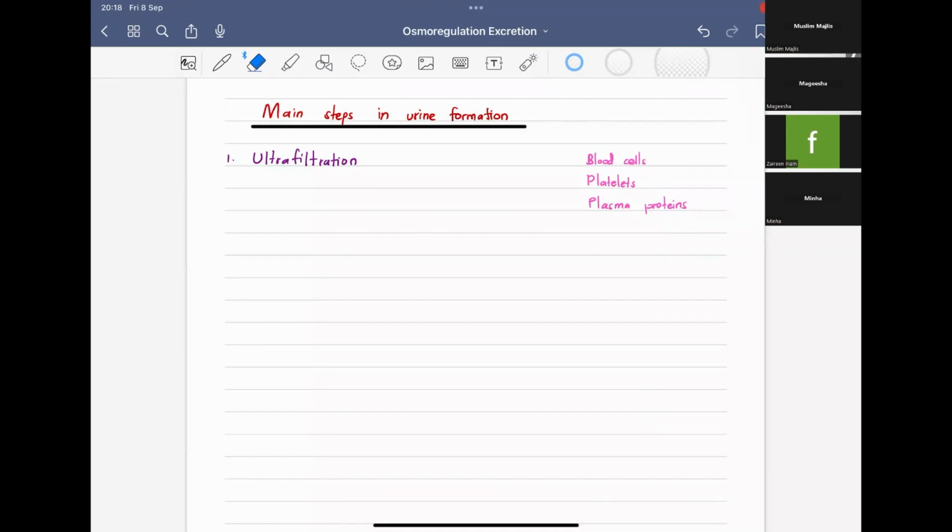Take it for ultrafiltration or selective reabsorption or secretion. The first thing you have to write is the definition. So for ultrafiltration, what is ultrafiltration? It is the filtration of the blood.